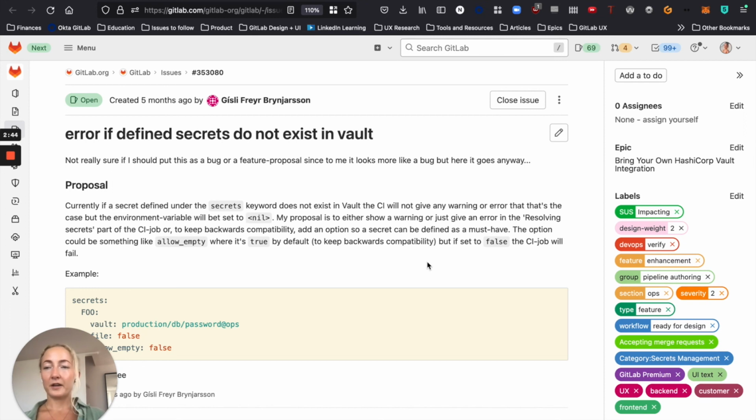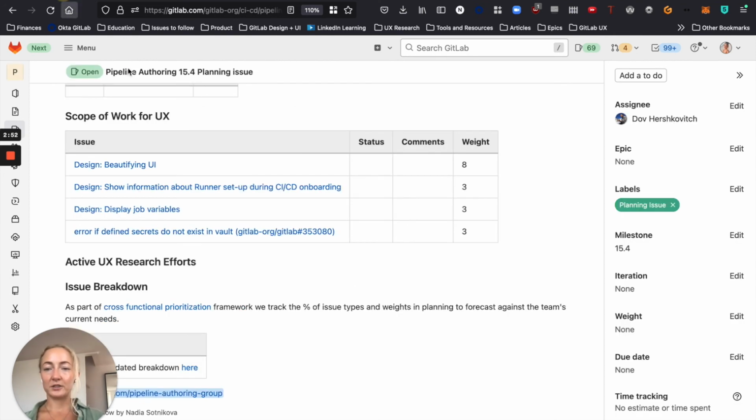So yeah, very excited to work on these usability issues, and this will be it for me. It's going to be a small milestone just because I'm spending so much time on beautifying UI, but very excited to see what kind of improvements we make as part of this effort.